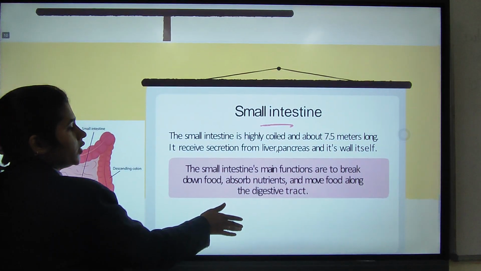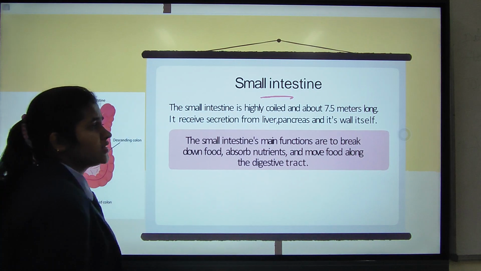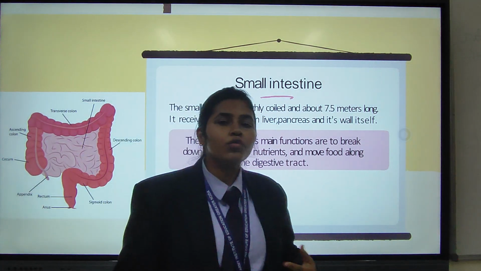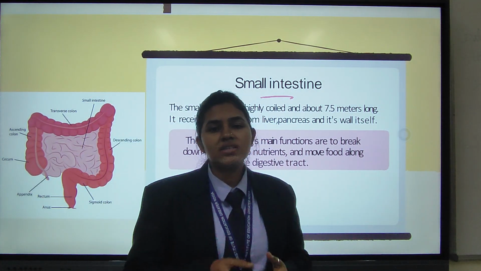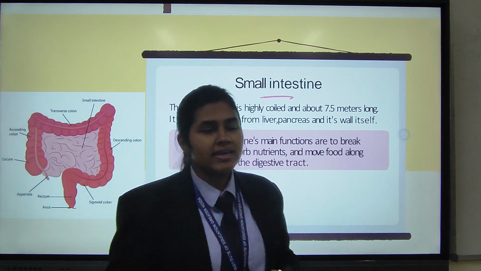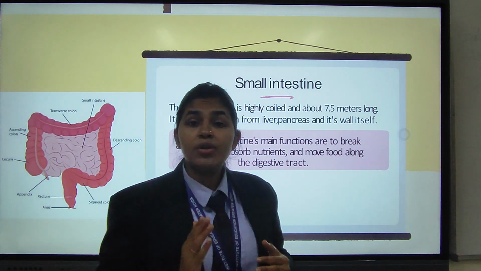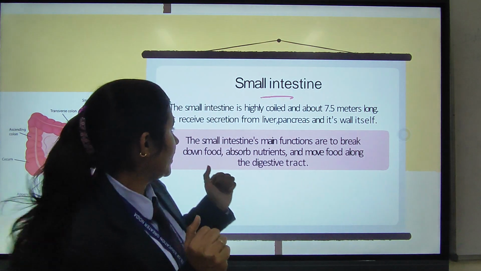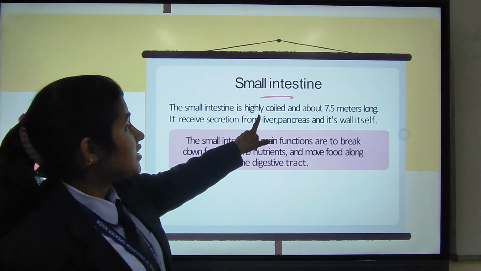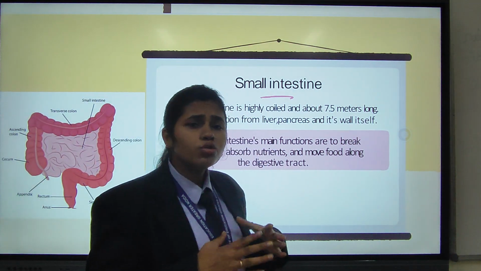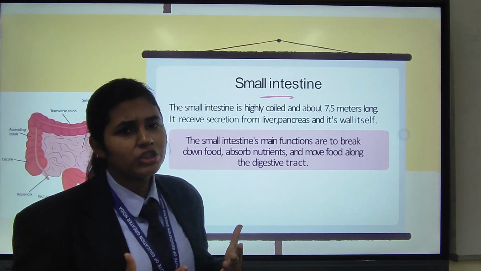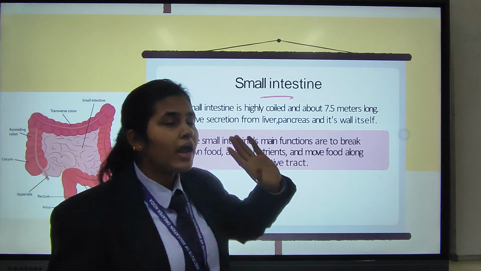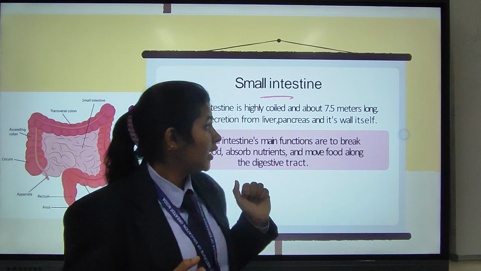The fourth component of the digestive system is the small intestine. The food comes from the stomach to the small intestine. The small intestine is a 7.5 meter long intestine. It is highly coiled to increase the surface area for digestion. Therefore, it is highly coiled and about 7.5 meters long.